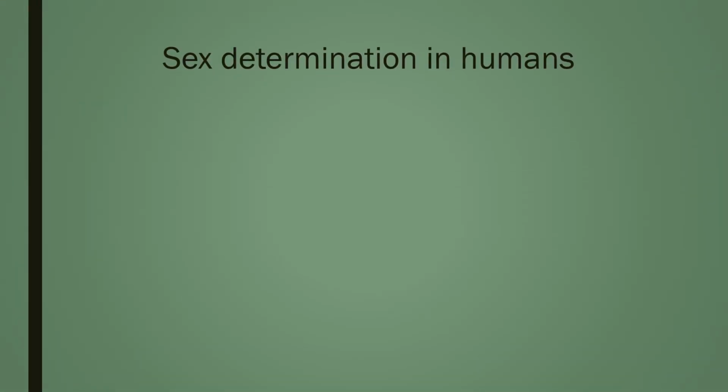You have already learned about the sex determination in humans. Let's have a recap of that. Out of the 23 pairs of chromosomes present, 22 pairs are exactly same in both males and females. These are the autosomes.